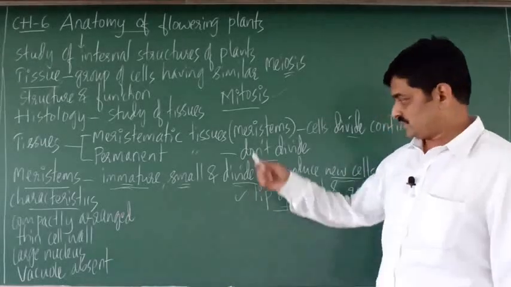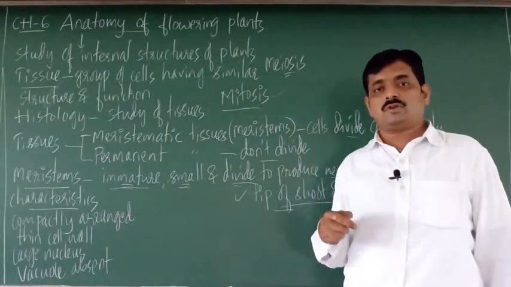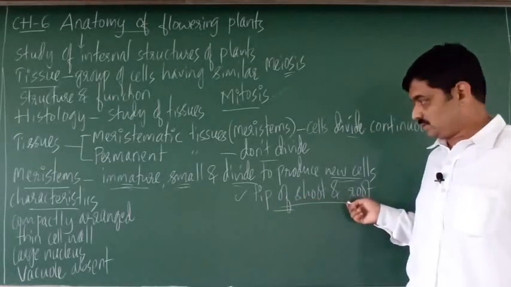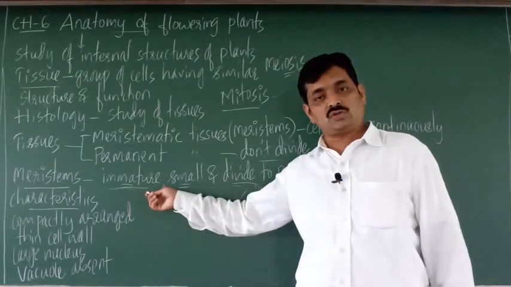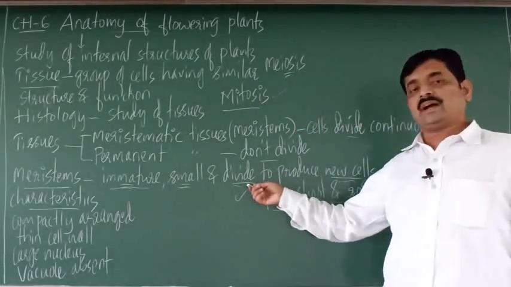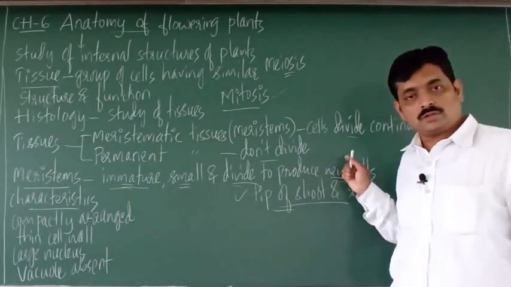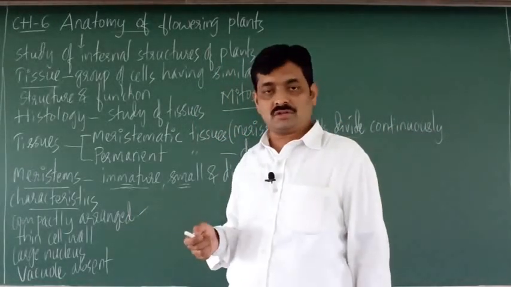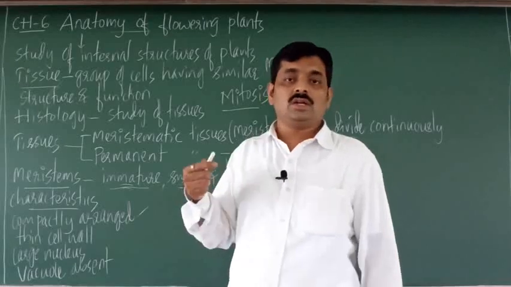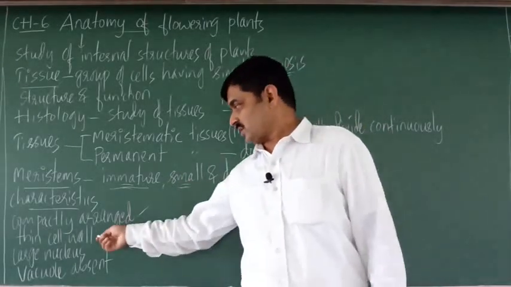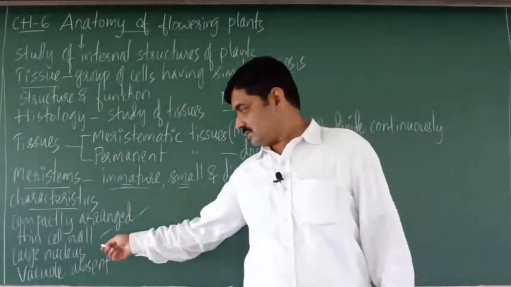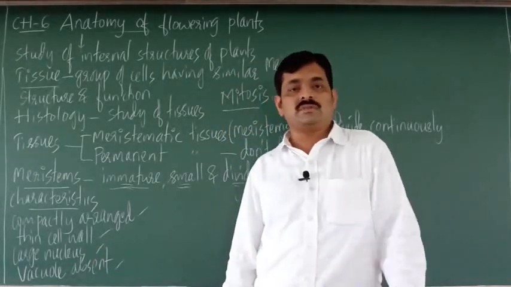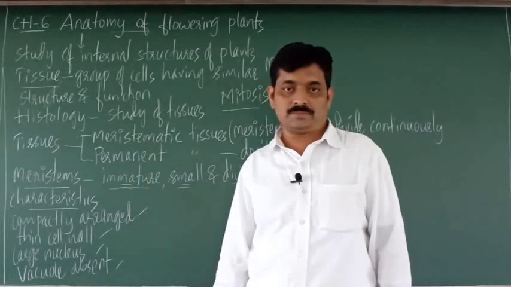Right? So we shall repeat. Meristems or meristematic cells are located at the tip of shoot and root. They are small, immature cells. These cells divide to produce new cells. These cells are very compactly arranged. Hence, intercellular spaces are absent. They have a thin cell wall. They have a large nucleus. Vacuole may be small or it is absent.